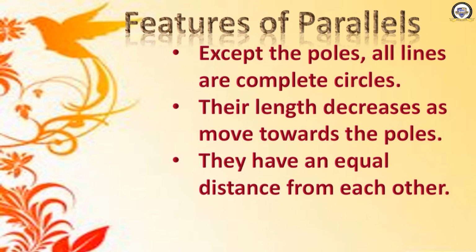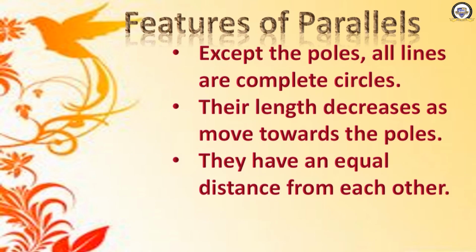Third, they have an equal distance from each other. The distance between the first parallel and the second parallel is equal to the distance between the second and a third line.